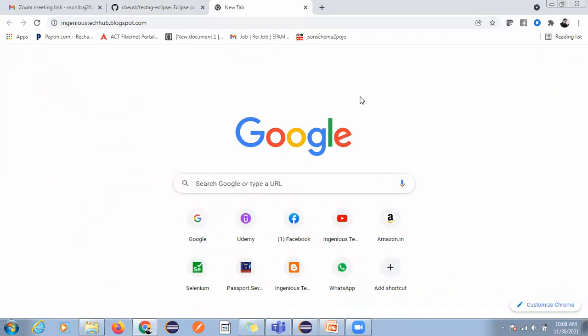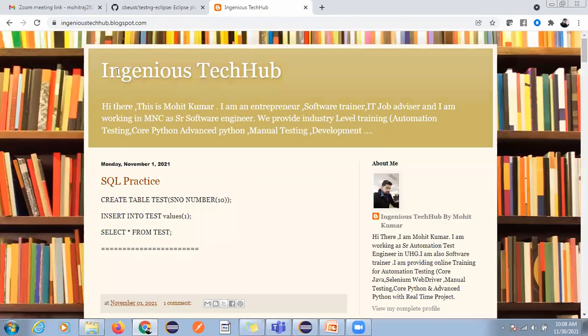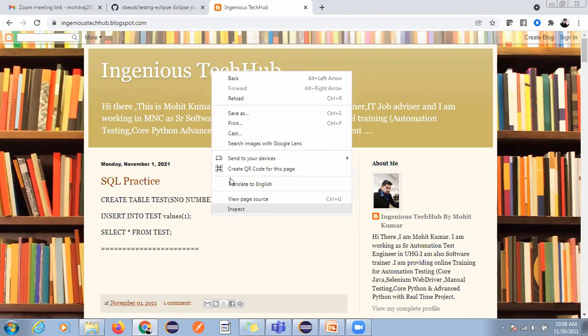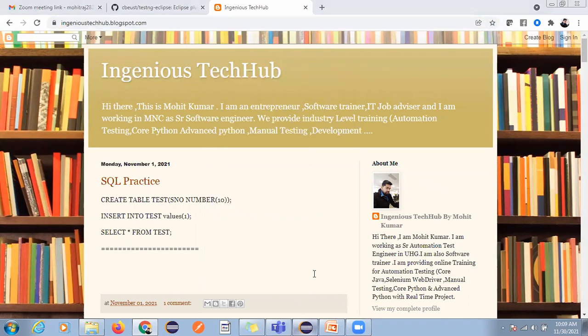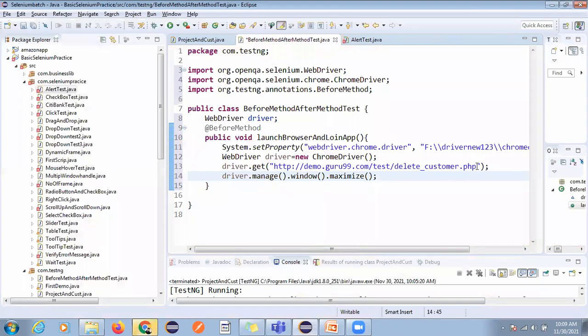If we go to this blog, here I'm verifying some text which is available in my blog, like this text I want to verify, or a link, or any link you want to verify, right? So I'm just going to this site and changing this.